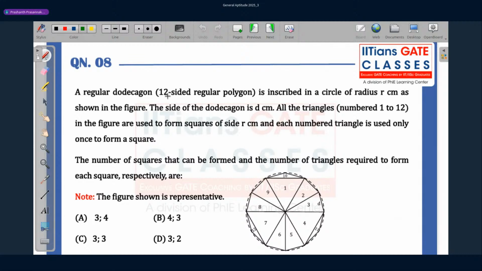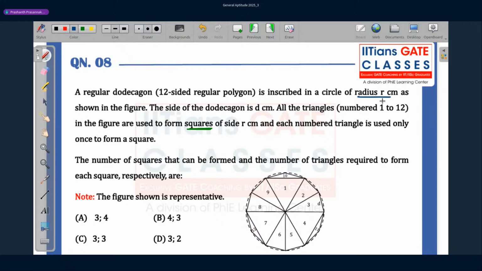A regular dodecagon, a 12-sided regular polygon, is inscribed in a circle of radius r centimeter, as shown in the figure. The side of the dodecagon is d centimeters, as marked over here. All the triangles numbered 1 to 12 are used to form squares of side r centimeter, and each numbered triangle is used only once to form a square. So the number of squares that can be formed and the number of triangles required to form a square, respectively, are.